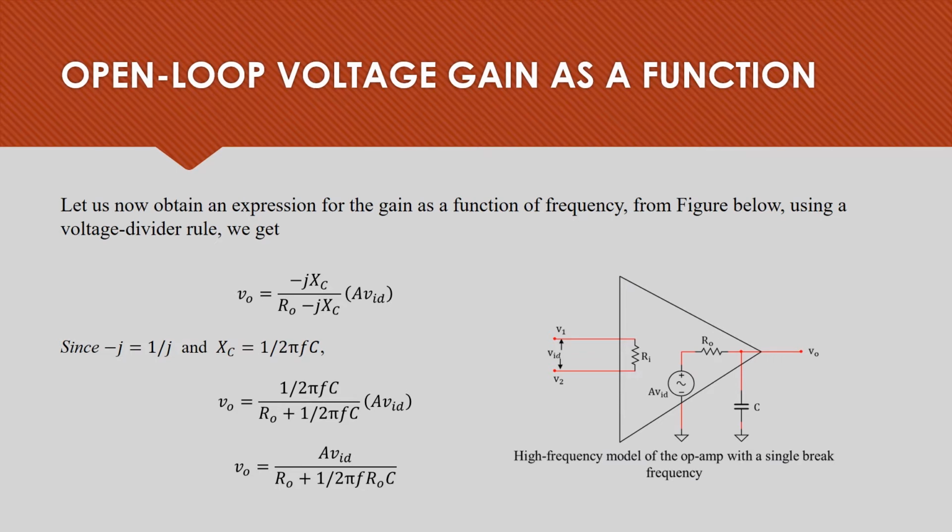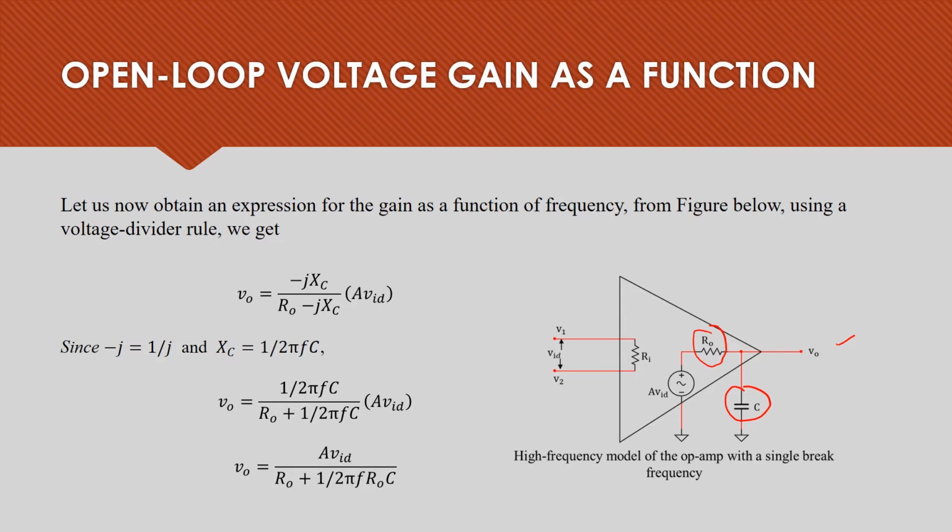So let us now obtain the expression for the gain as a function of frequency. We have to use the voltage divider rule to calculate the output voltage V0. C is the capacitor on the output side and R0 is the output resistance in the high frequency model of op-amp with a single break frequency.